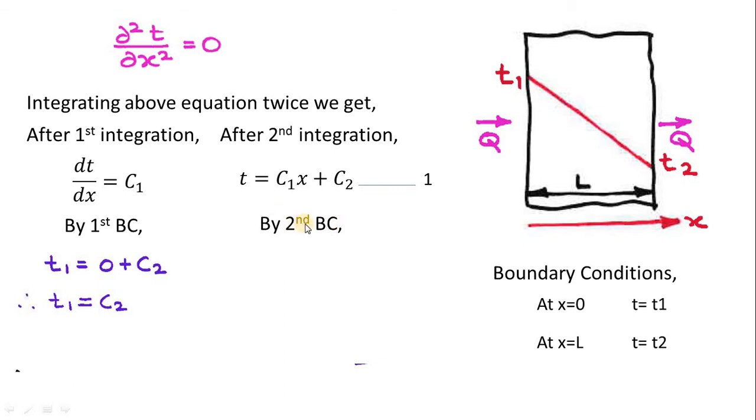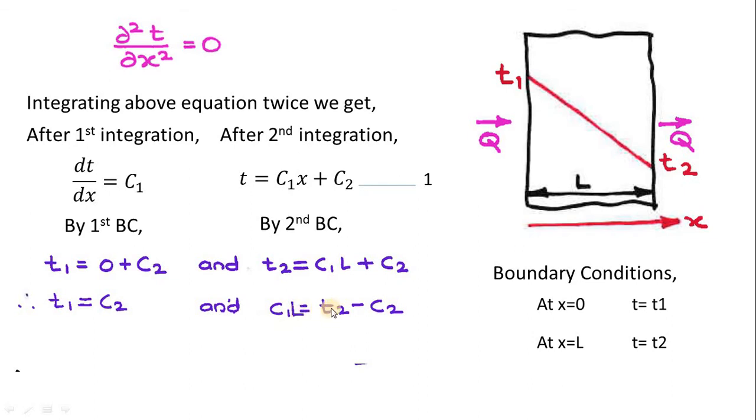By the second boundary condition, if I put it in equation number 1, where x is equal to L and t is equal to T2, I have to replace t by T2 and x by L. So T2 is equal to C1L plus C2. I will take C2 to the other side.